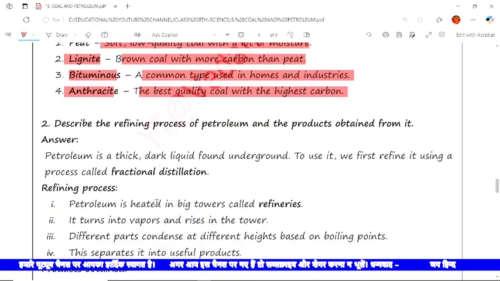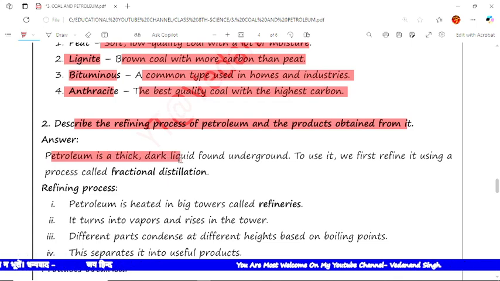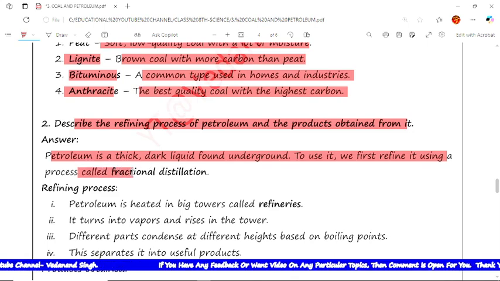Now the next question is: describe the refining process of petroleum and the products obtained from it. The answer is petroleum is a thick, dark liquid found underground. To use it, we first refine it, using a process called fractional distillation.